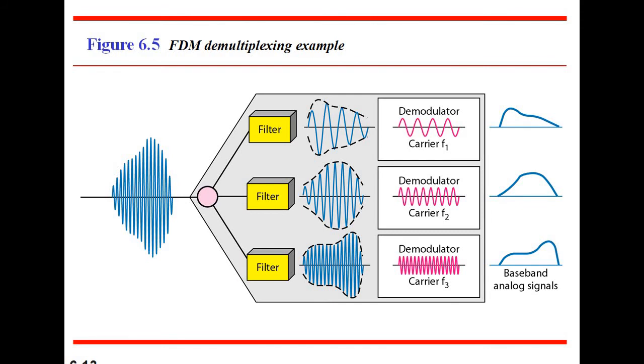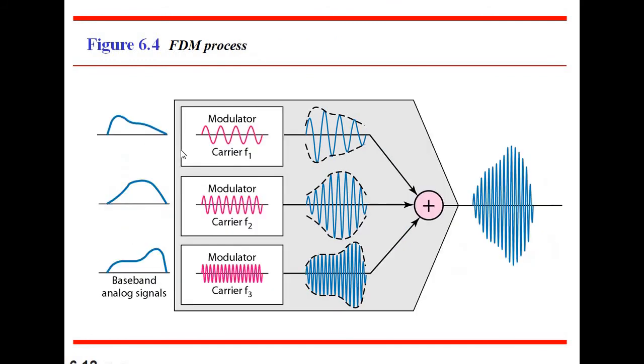So this is the diagrammatic representation. In the previous diagram, a number of carrier frequencies are combined into a single format and a single output line.